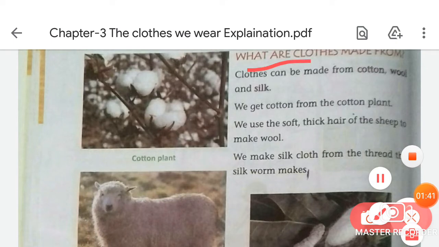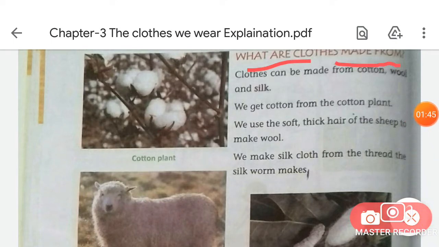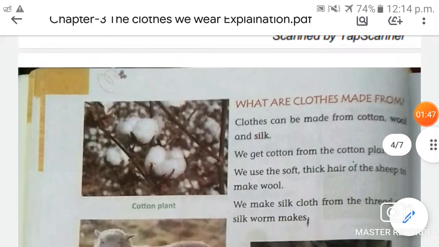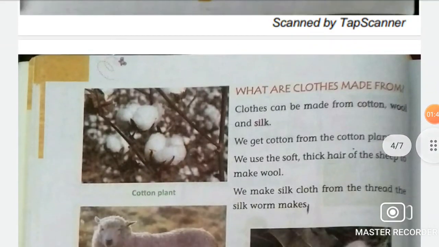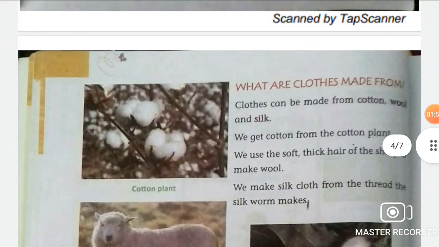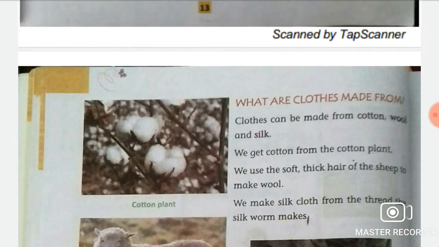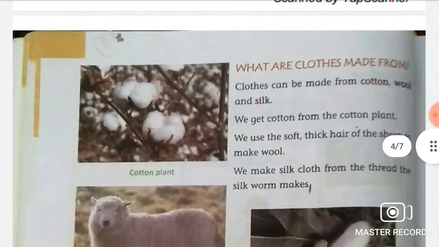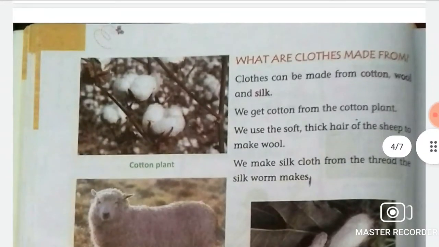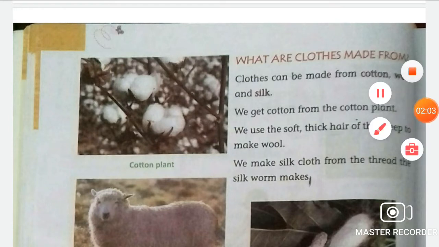What are clothes made from? As you all know, students, in the earlier time when there were no clothes to wear, the people used to wear the leaves of the trees, the bark of the trees and the skin of animals as clothes.